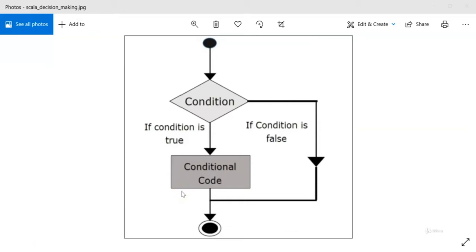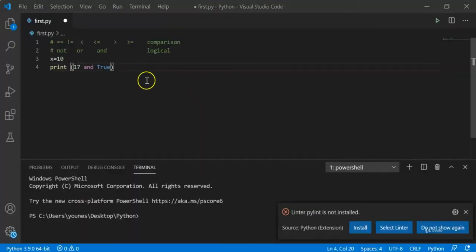Now, as we can see here, first we have our condition. If this condition is true, we need to execute a specific code and then move on to the rest of our code. However, if it's not true, then we'll do nothing and just jump and continue with the rest of our code. So let's go ahead and write the if statement in Python.